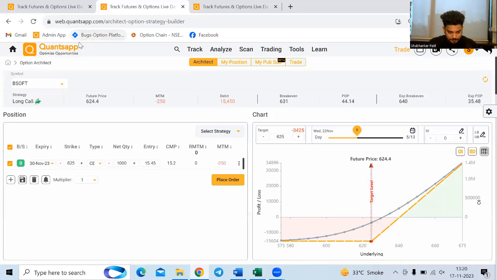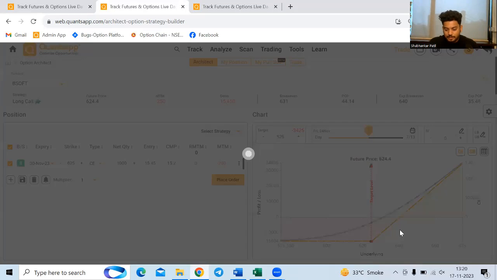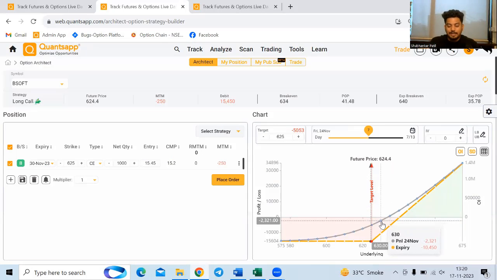Now if I move the day slider ahead, the gray line shifts a bit more to the loss side. Why is that happening? That is happening because I have bought an option and I am holding that strategy for a long time.